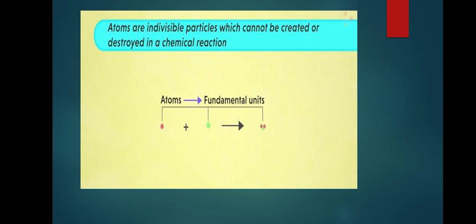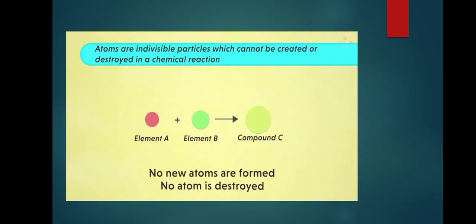Second postulate is, atoms are indivisible particles which cannot be created or destroyed in a chemical reaction. Look at this example. Element A is composed of atoms and element B is also composed of atoms, and these two elements react to form a new compound, which is also composed of atoms. Atoms are nothing but fundamental units. Atoms are indivisible particles and cannot be created. In this, element A and element B react to form a compound C.